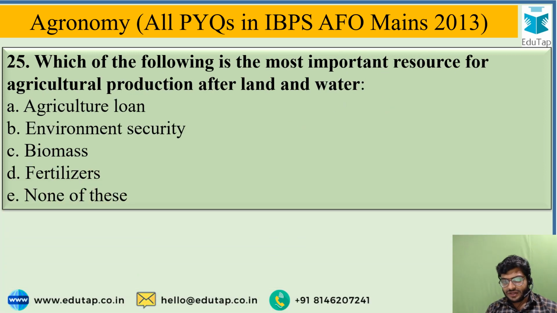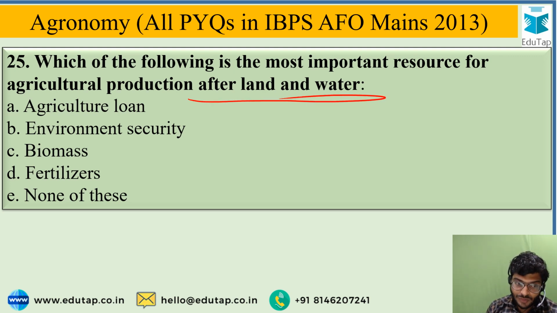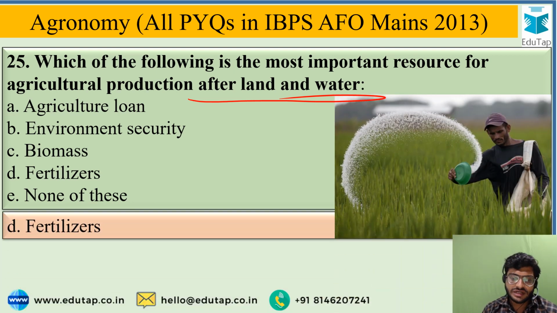Okay, next. Which of the following is the most important resource for agricultural production after land and water? And the options are agricultural loan, environmental security, biomass, fertilizer or none of these. And the most correct option is fertilizer. That is the third most essential requirement in agriculture after land and water.